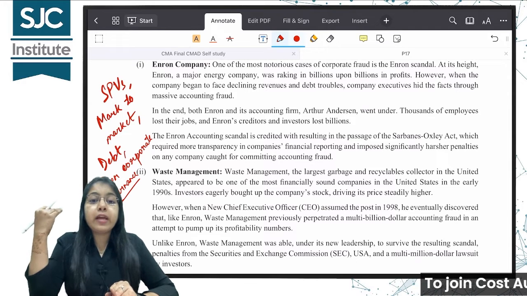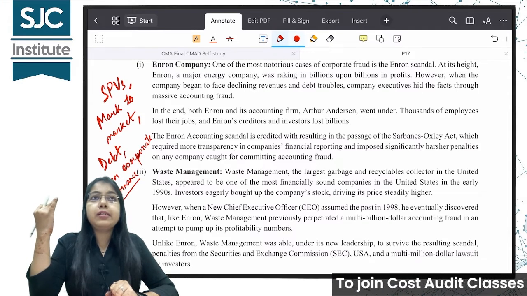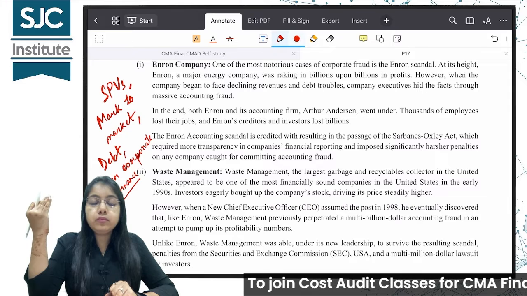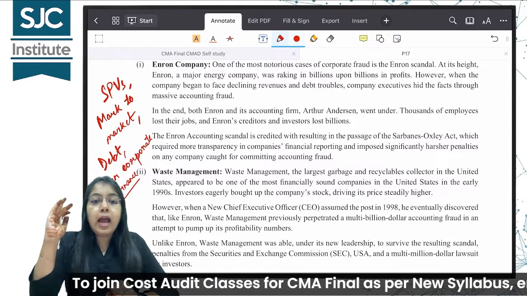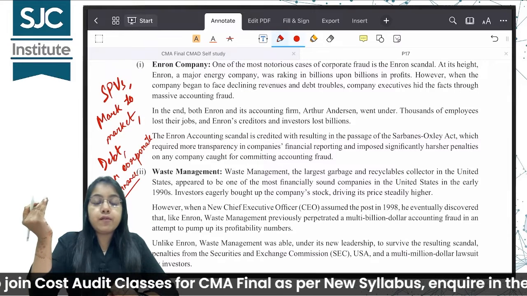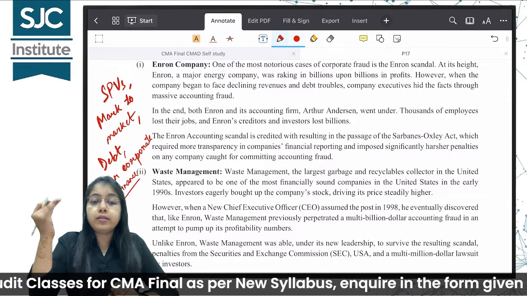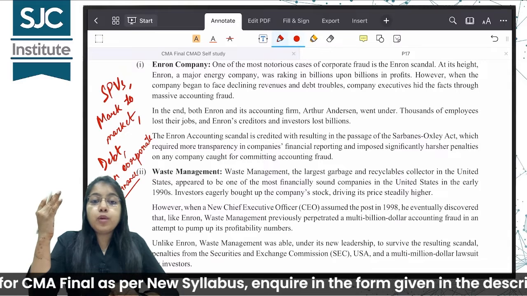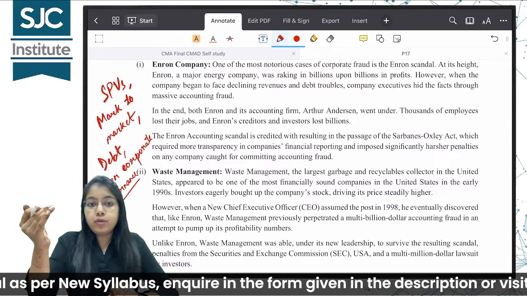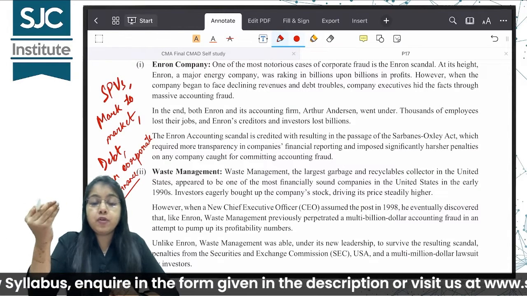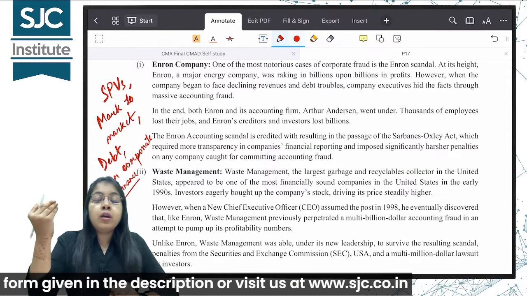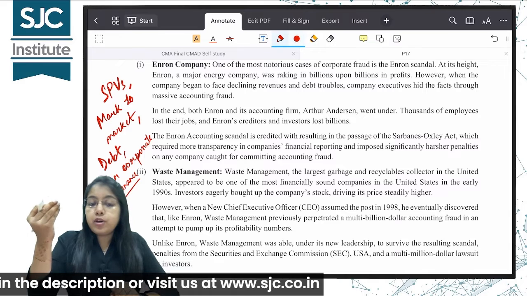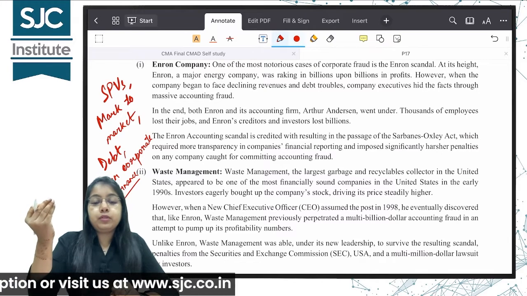The share prices went up, I can say up to $90.75, as far as I remember the facts. And suddenly the fraud got discovered. The auditor was Arthur Andersen, and Arthur Andersen was also in collusion with them. They were giving opinions on financial statements where the books were cooked and the policies were not properly followed.